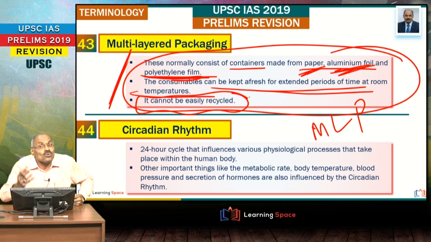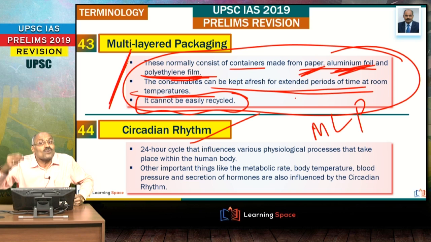For example, a kurkure packet can stay for longer duration. The basic issue is it is packed in such a way it can be kept fresh for longer duration. This is the beauty of multi-layered packaging, but we are facing huge problem because of multi-layered packaging, because it cannot be easily recycled. Right friends, circadian rhythm.